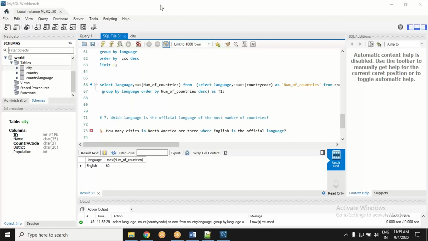I think there was somebody. Bharat, you are here. Bharat, please drop your mail ID. Anybody else whose mail ID is yet to be added to my mailing list?